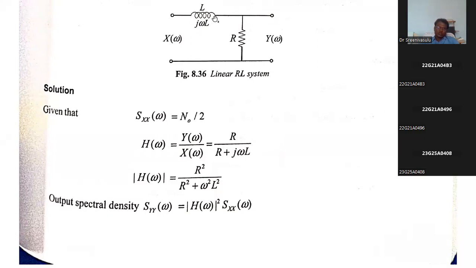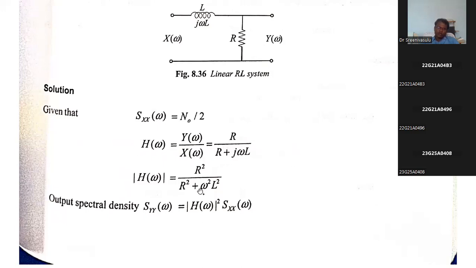So the units are ohms. Simply apply KVL and find the I of omega, and then you need to find the Y of omega. Y of omega is the current flowing through this, I of omega into R. Substitute this I of omega here and you will get Y of omega. Then you can write Y of omega by X of omega as R divided by R plus j omega L.